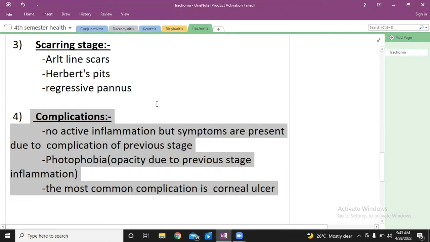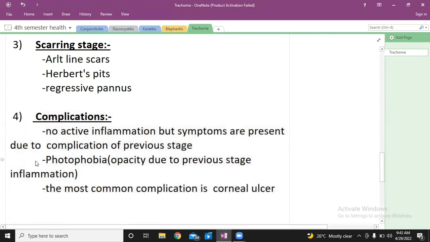In the next stage, known as the trichomatous stage, the symptoms are not minimal, but are starting to aggravate. They are starting to get worse with the formation of papillae and follicles on the conjunctiva, as we studied earlier.